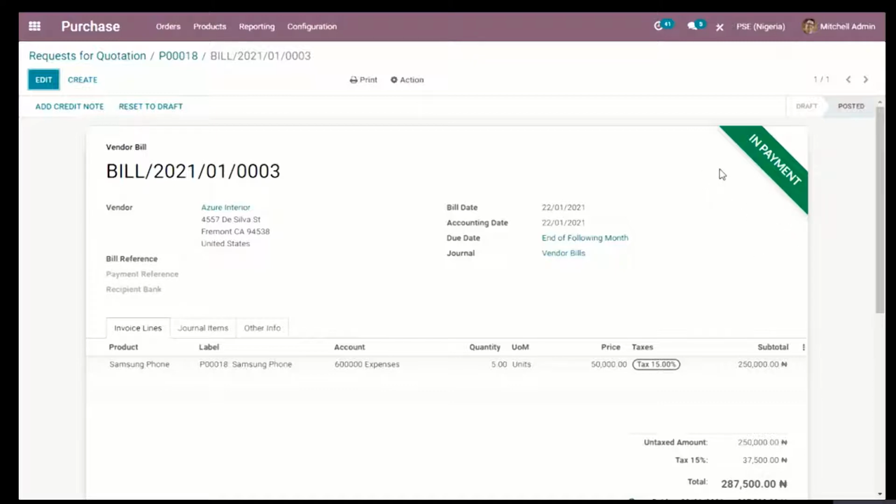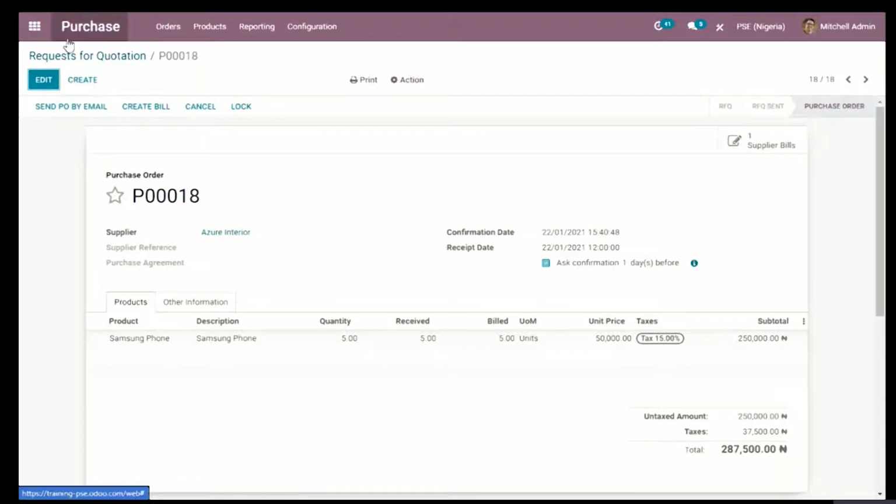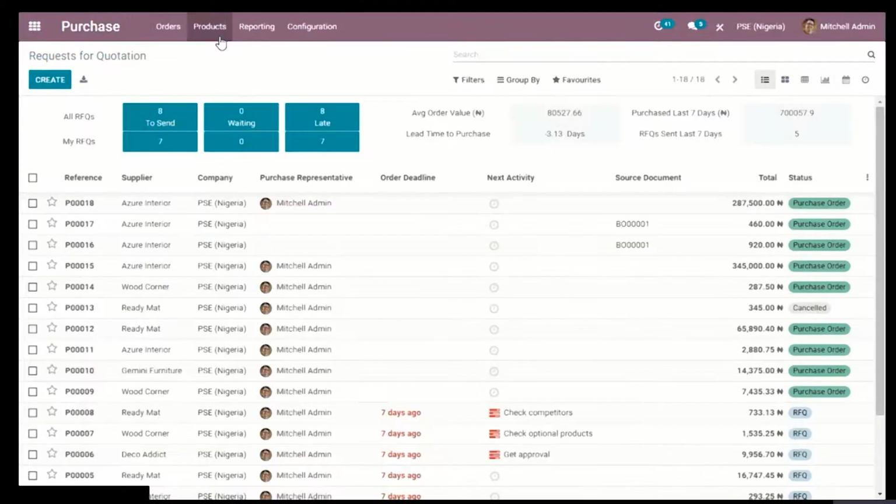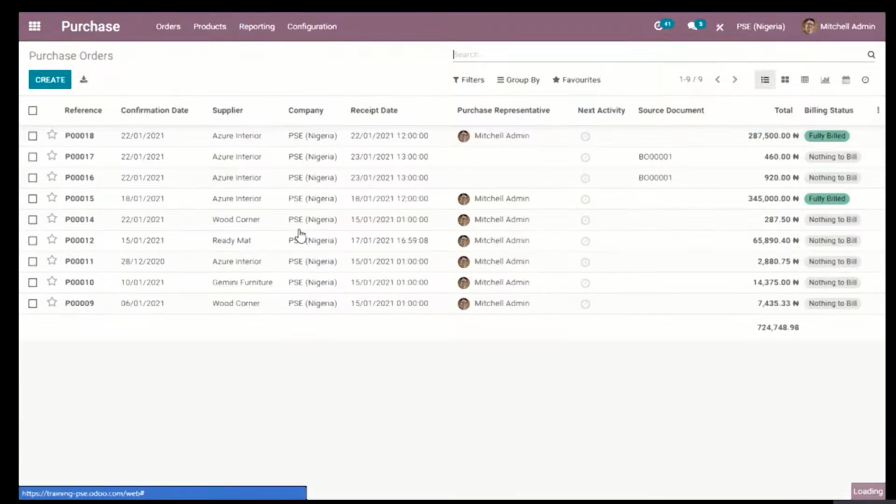Now, we just completed the full cycle of creating an RFQ to the purchase order and down to the payment of the order. To find the purchase order that we just created, you can come to our request for quotation, or we can go straight to the purchase order section and still find it there. The status is showing that it has been fully billed, meaning that we've paid our vendor.